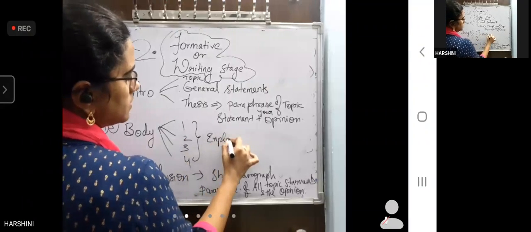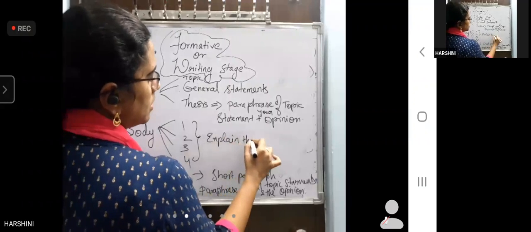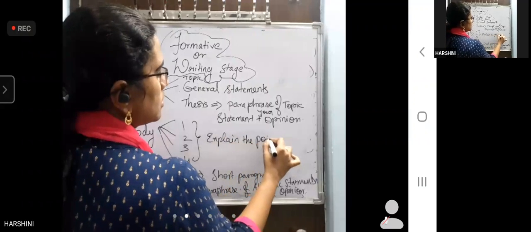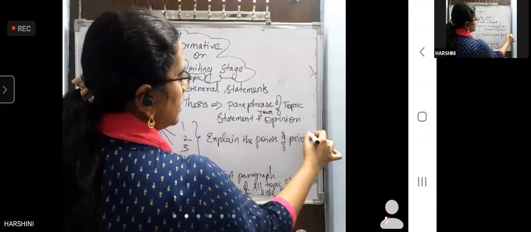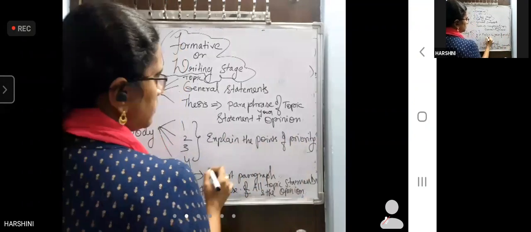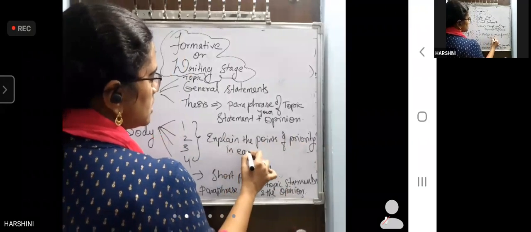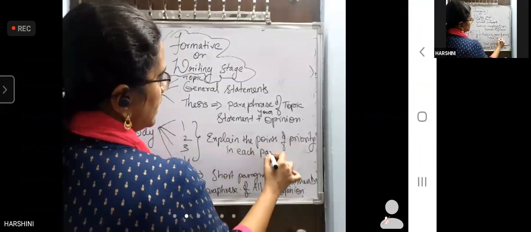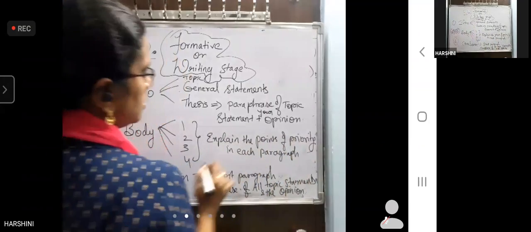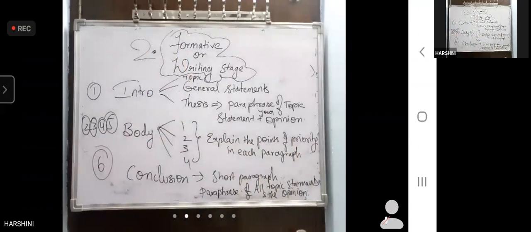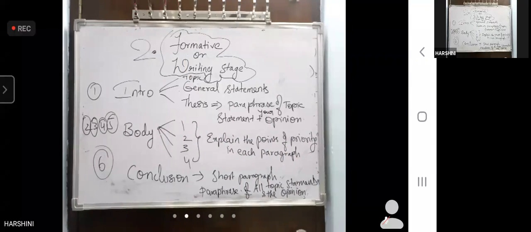Explain the points of priority. We have given priority 1, 2, 3, 4 in each paragraph. One paragraph, 1 point. And one paragraph should be of minimum 5 lines to maximum 8 lines.